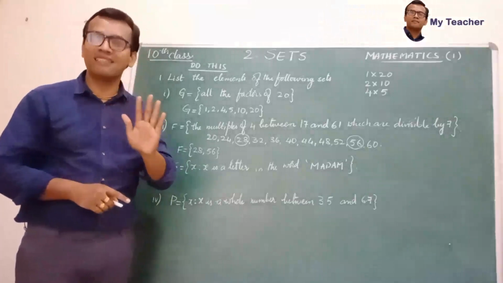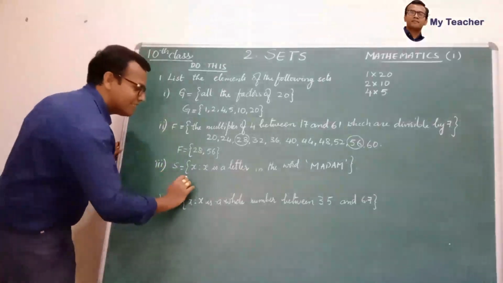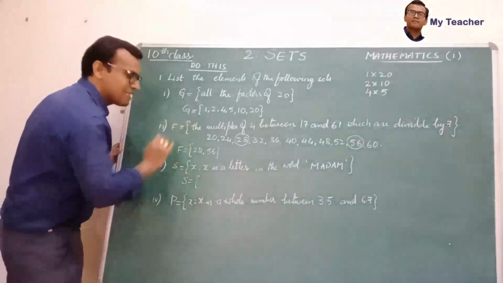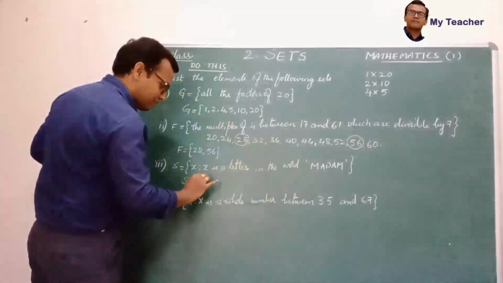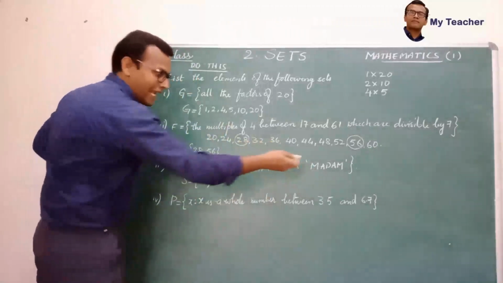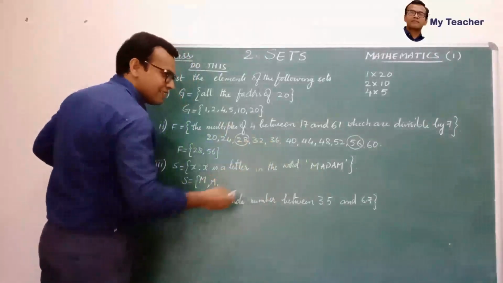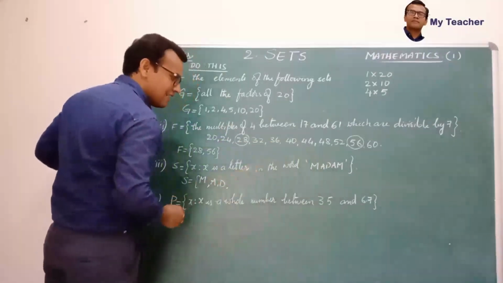One time if you write, that is enough. Let me write the set here. S is equal to set of letters in the word. What letters are there? M, okay, comma, A, yes, and then D, yes, A.